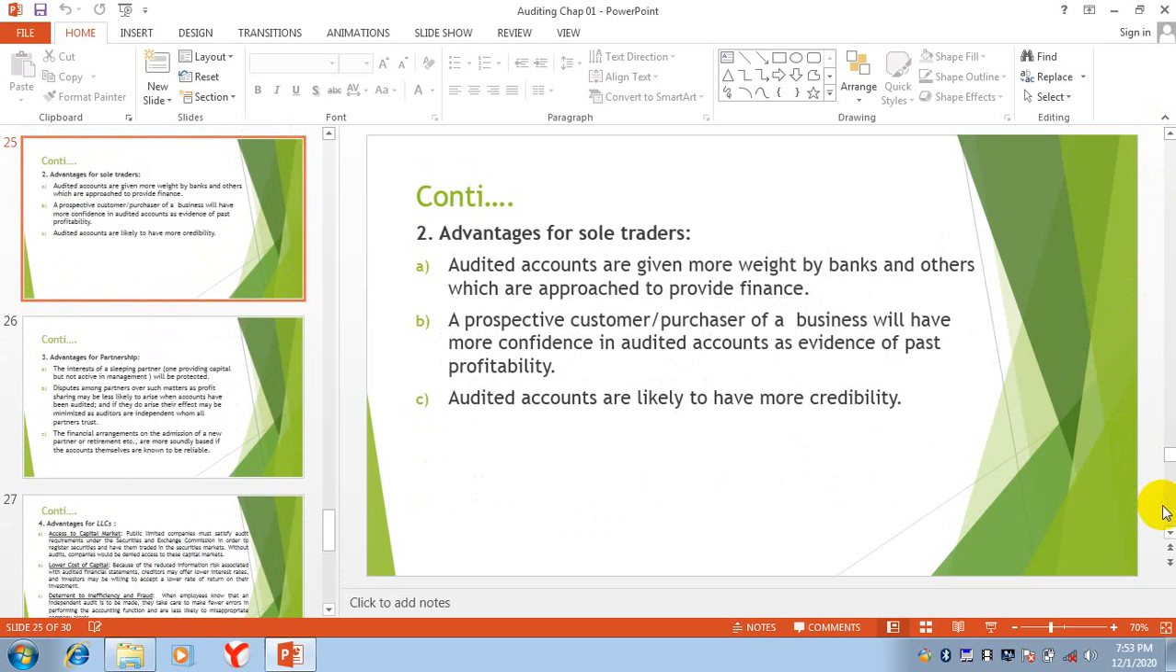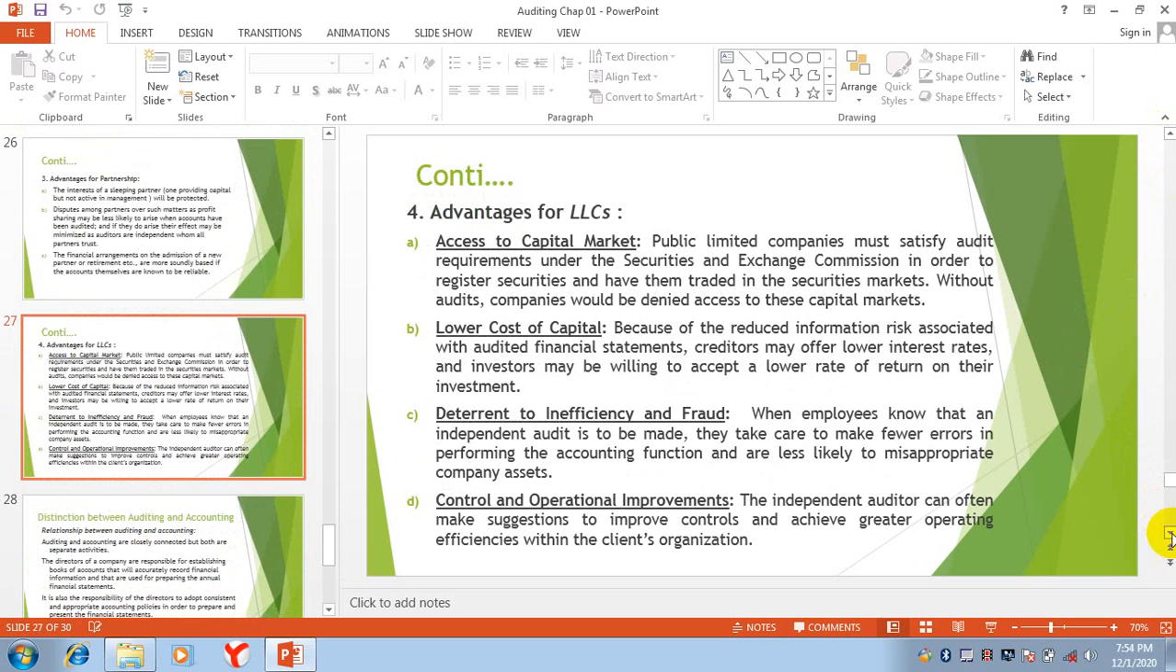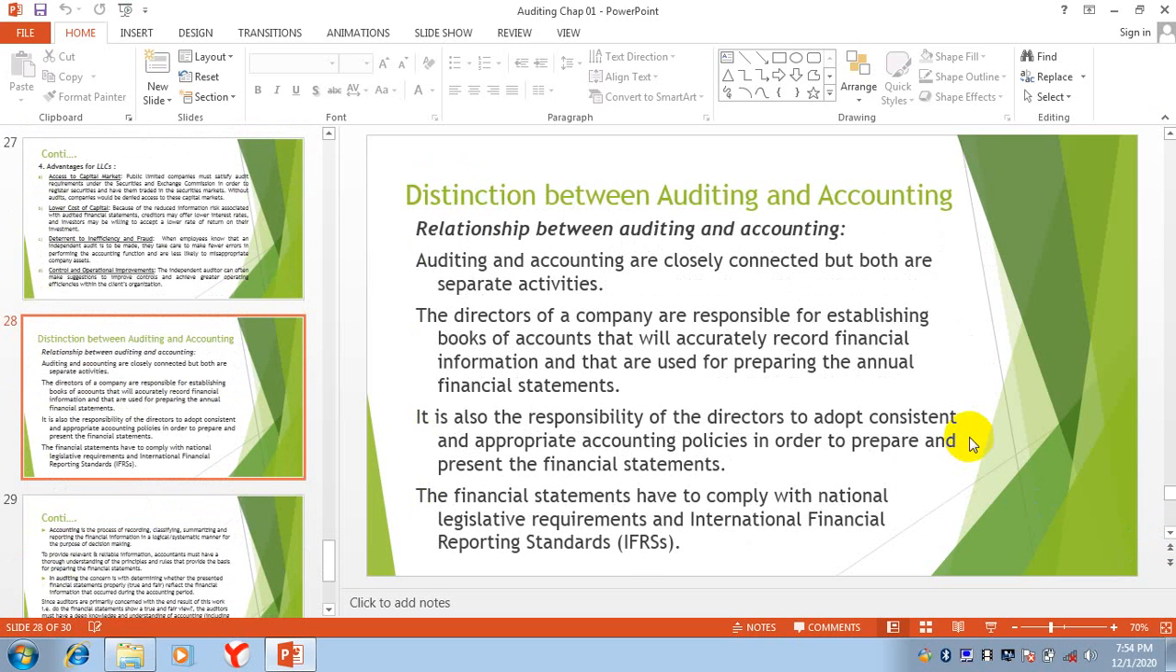In the previous class, we discussed the advantages of audit to sole traders. Then we discussed advantages for partnership, and then advantages of audit for LLCs, limited liability companies. Today we are going to discuss the distinction between auditing and accounting. What is the relationship between these two fields? Auditing and accounting are closely connected, but both are separate activities. Keep in mind, both are connected, but these are separate activities.